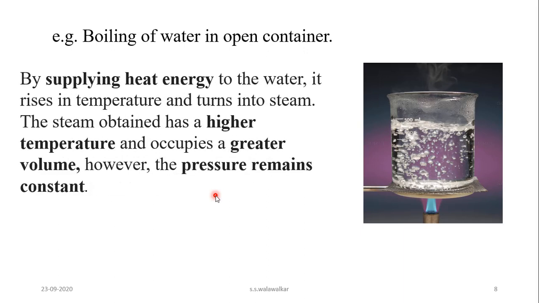isobaric process. When heat is supplied to this water, water molecules absorb the heat and therefore temperature increases and it gets converted into a vapor state, and this steam which is formed has a high temperature and it occupies a large volume. But what happens here, the pressure remains constant and it is carried out in an open container. Pressure on this is constant, that is 1 atmospheric pressure. So boiling of water in an open container is an example of isobaric process.